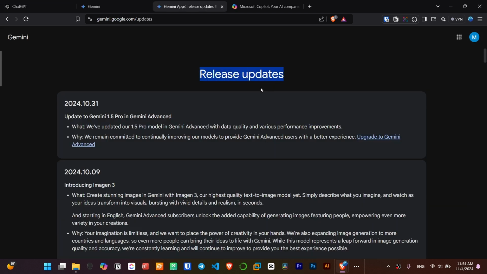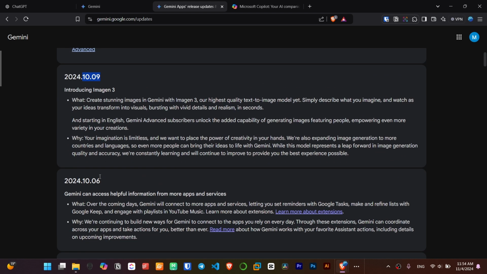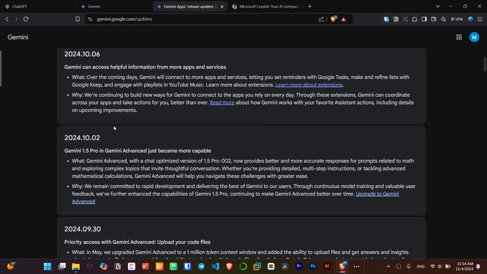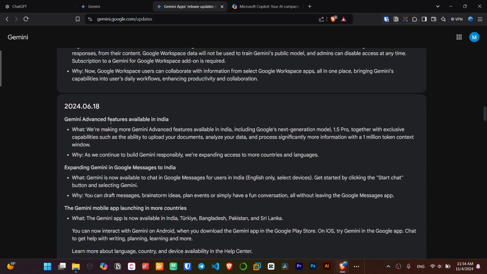For instance, about the release dates for Gemini, you see that it's only 20 days. And again, it's only 3 days, guys. This is amazing. This means that they are working so hard for improvement, as you see.